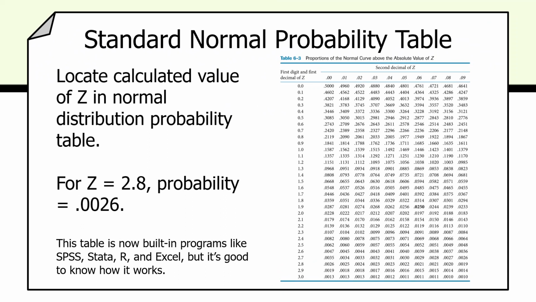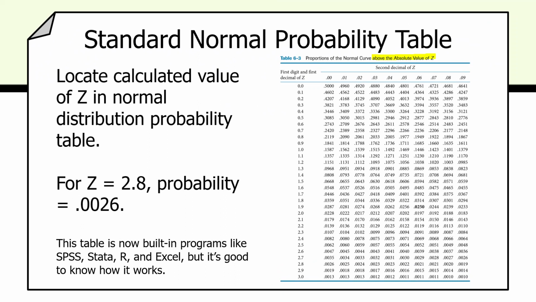Here's the distribution of probabilities. Proportions of the normal curve above the absolute value of Z. So only 1/2 of the curve is represented here because the curve is perfectly symmetrical. If we had negative values of Z, we would still look up these values of Z because these are absolute values or magnitudes. Here's how it works.